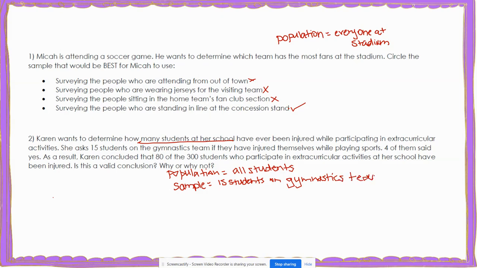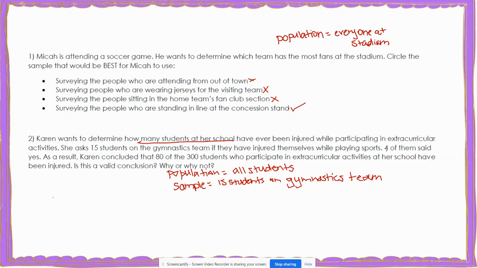Well, if I look at this and I know that I need to know something about all of the students at the school, but if I only ask the students on the gymnastics team, then not everybody in my school had a chance to be selected for that sample. And the students on the gymnastics team really do not represent everybody.